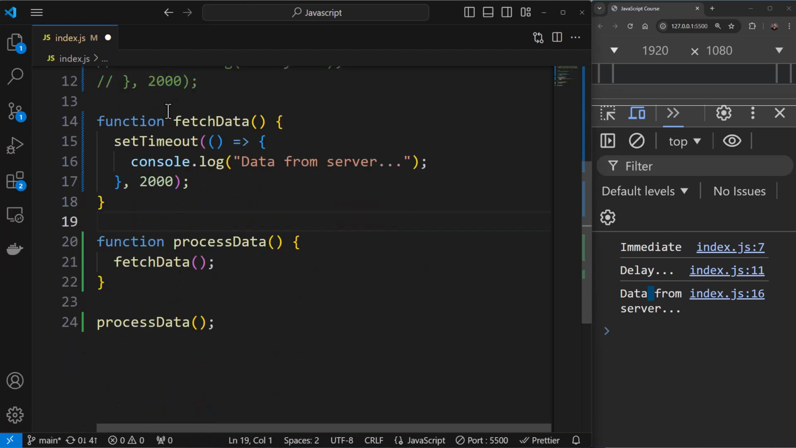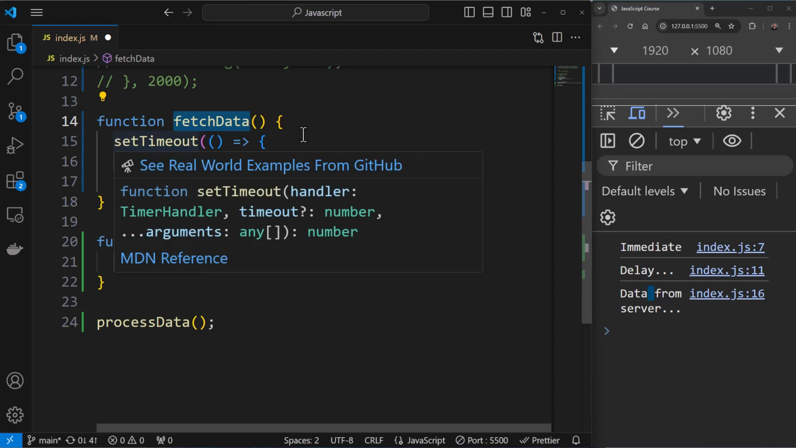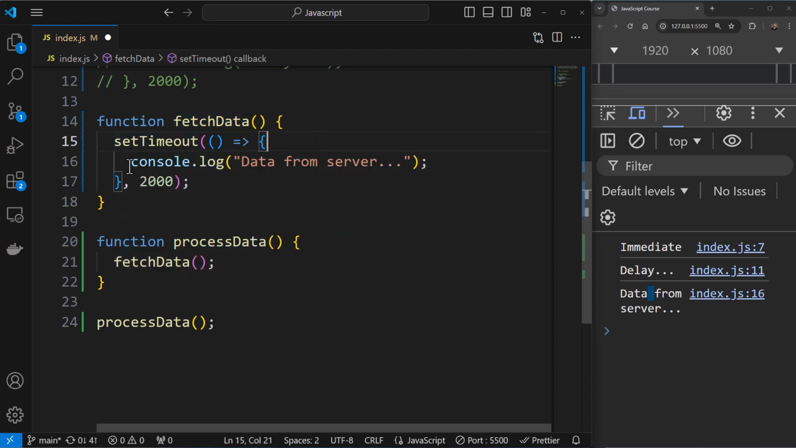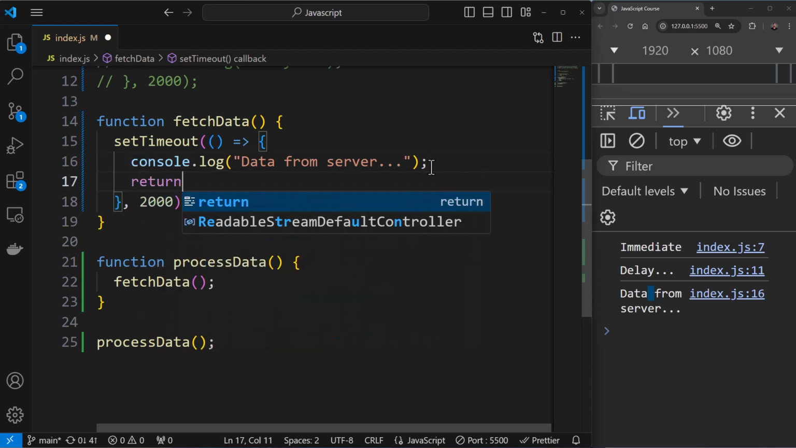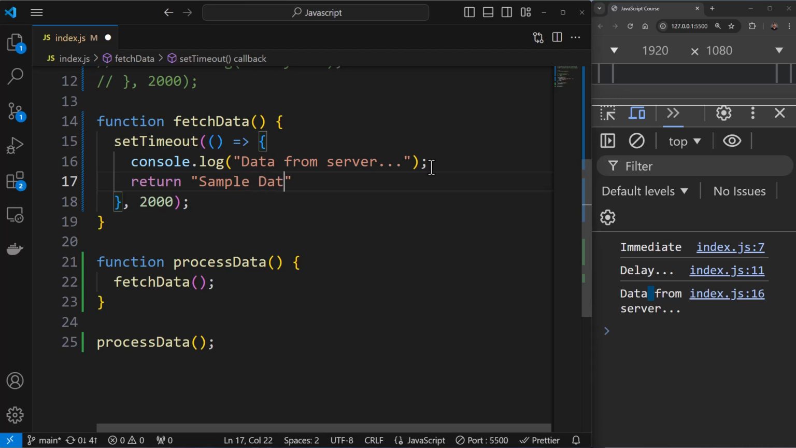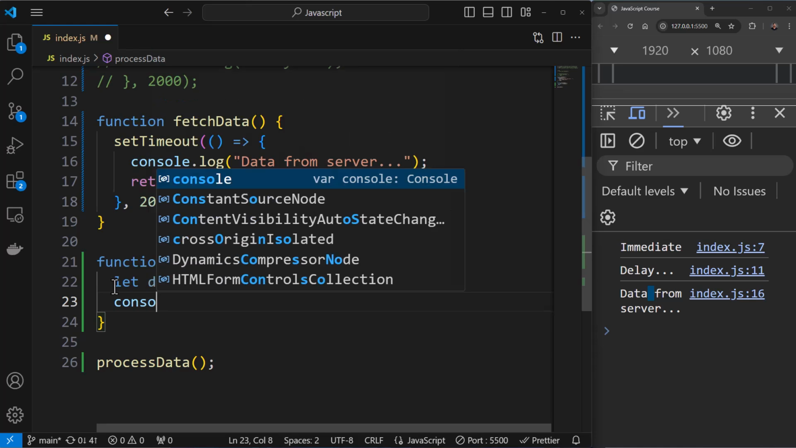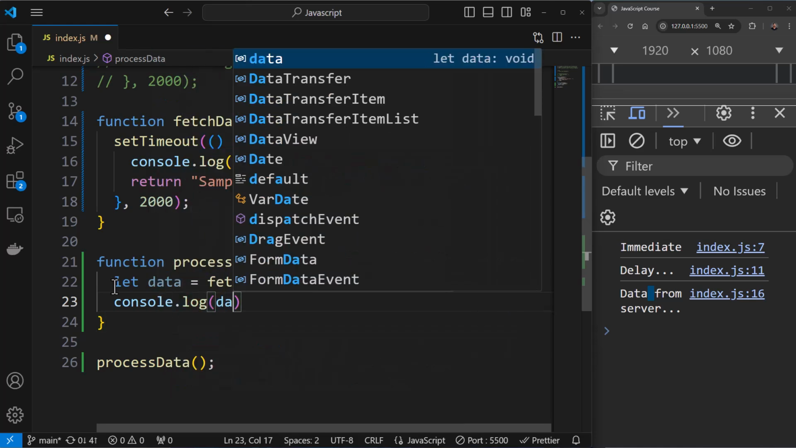But here what we are trying to do is fetch the data, and the data is being fetched at a delay of 2 seconds. Now let us say we are fetching the data and we get a response from the server that we want to catch. So I'll have a hypothetical return over here, which will represent the data being returned from the server. It's saying sample data. What would happen in this case is I can get the data over here. I can say let data, and I can do a console log of data, something like this.